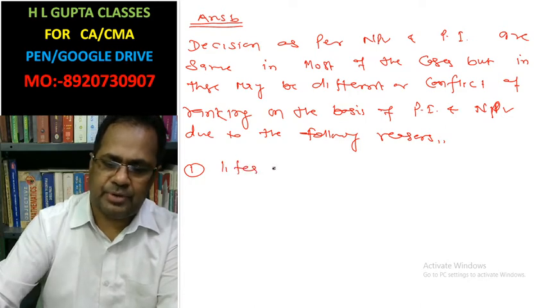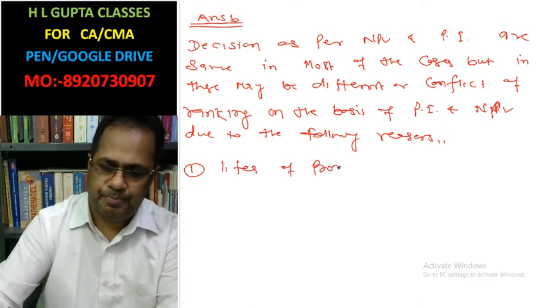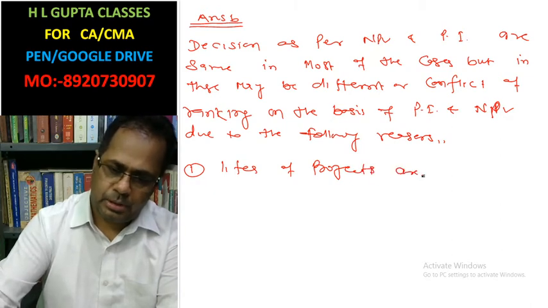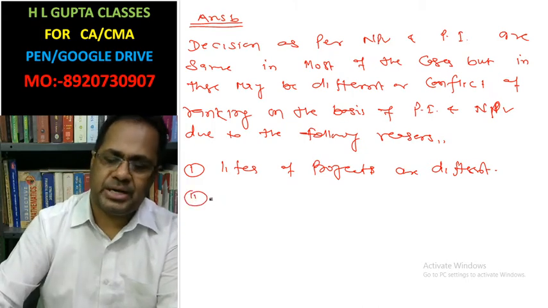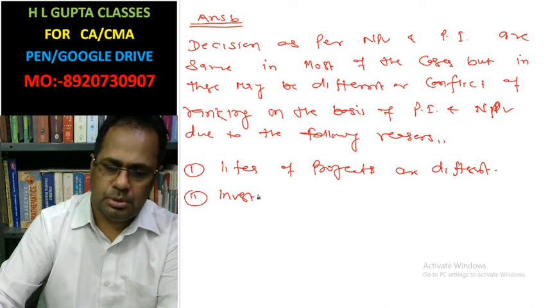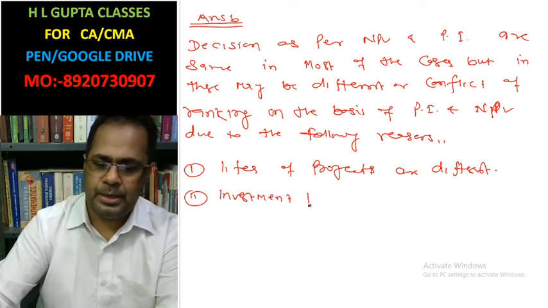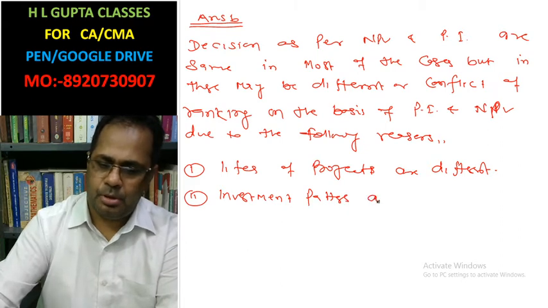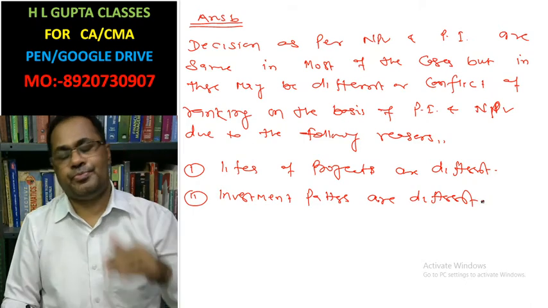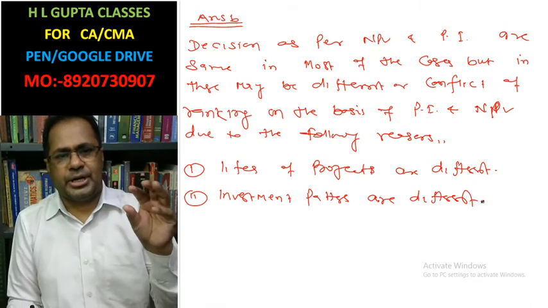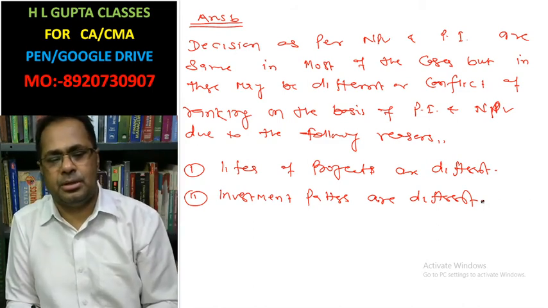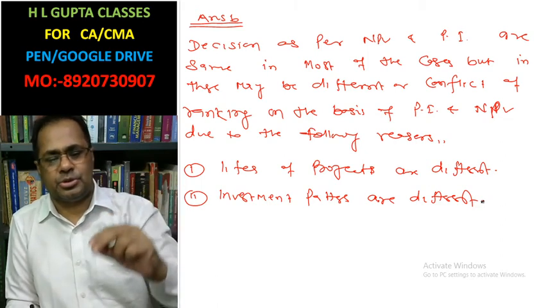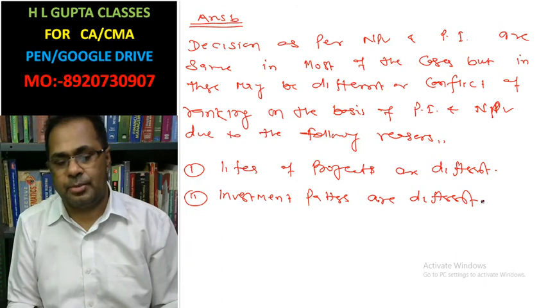Life of the projects are different. Investment patterns are different. Investment patterns are different means one project requires a huge amount like 10 lakhs, other project requires 1 lakh. In that case, the ranking may be different. Life: one project has 10 years life, other project has 6 years life. In that case, the ranking may be different.